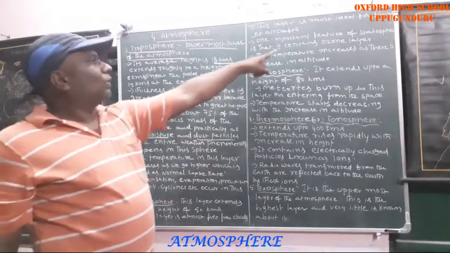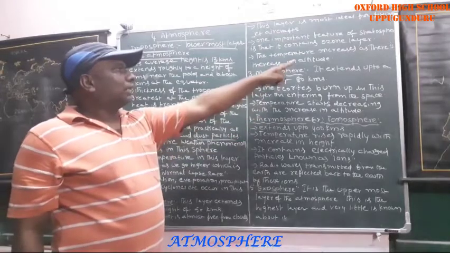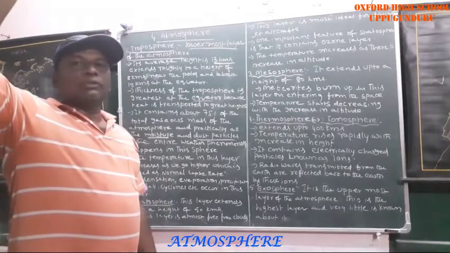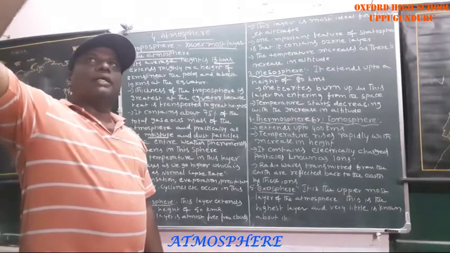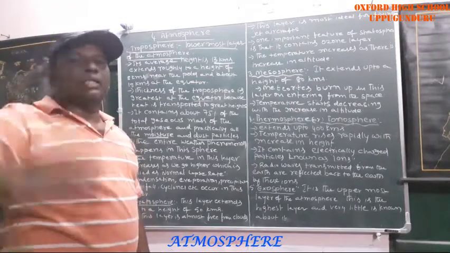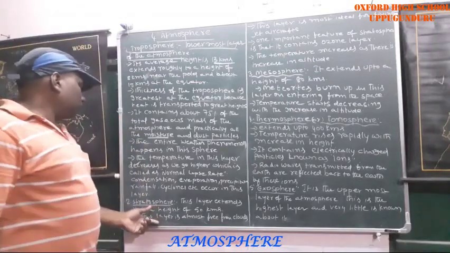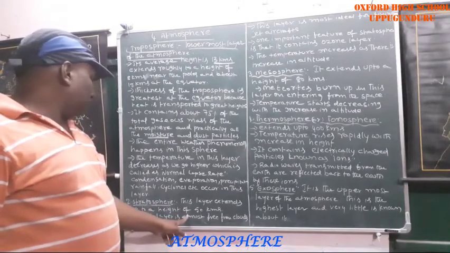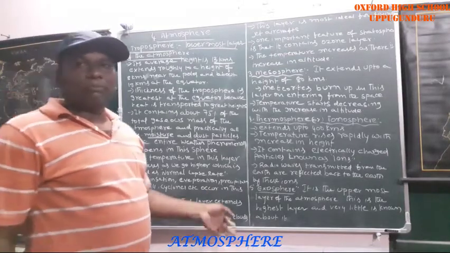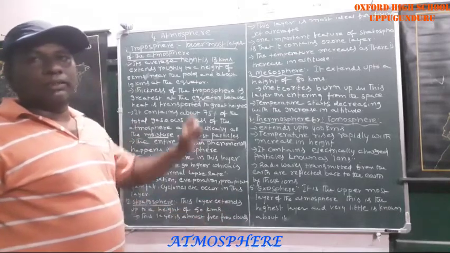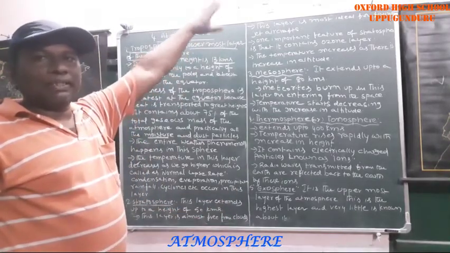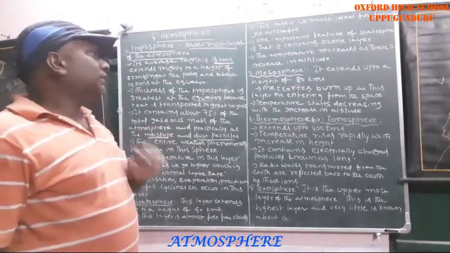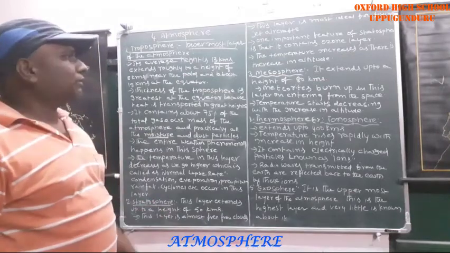Next important feature: the temperature increases as altitude increases. If the height increases, that means we are going higher, and temperature automatically increases. So this is all about stratosphere. The average height is 50 kilometers, it is almost free from clouds, jet aircraft fly in this layer only, and the ozone layer is found in this layer. These are the important topics we covered in stratosphere.